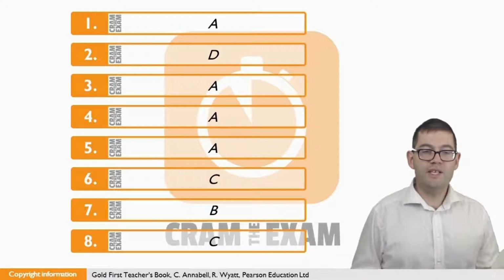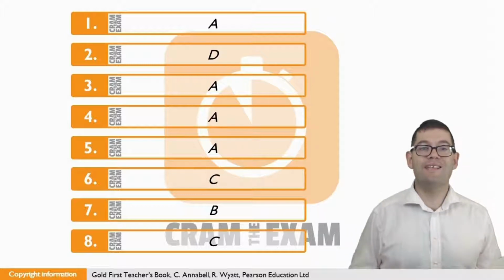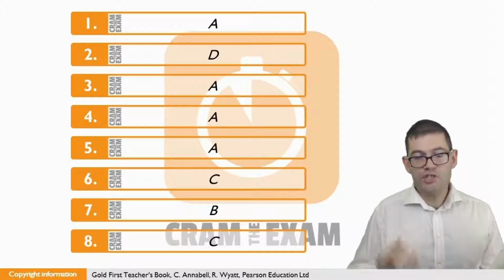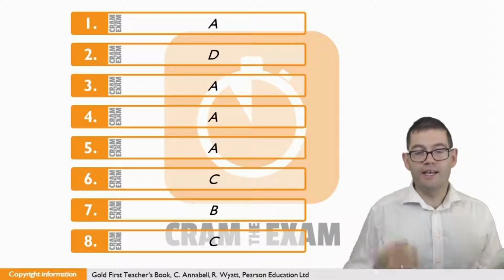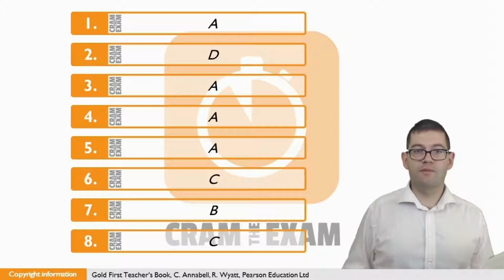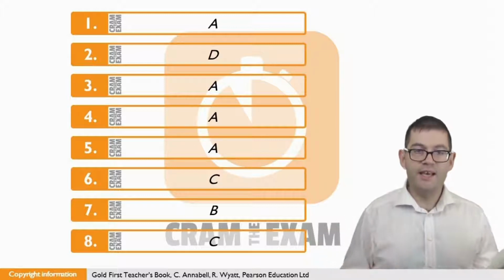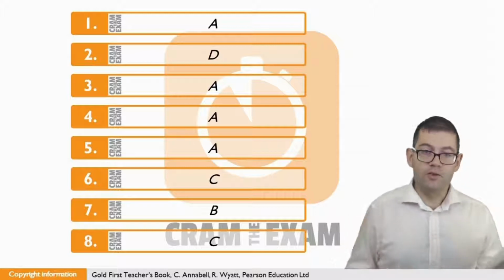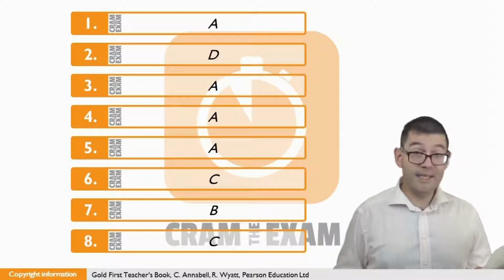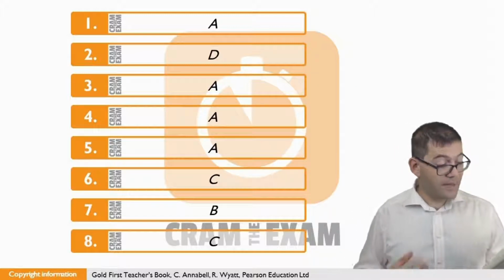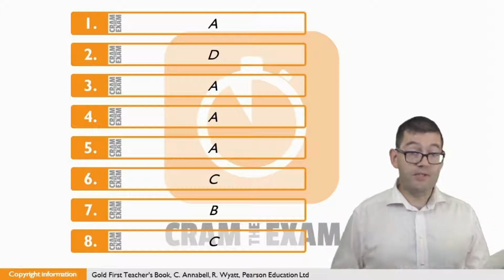For question number 6, what we need here is a phrasal verb that means the same as resolve, to resolve your problems. And if you want to resolve your problems, in other words, come to some kind of agreement or solution in which the problem no longer exists, then you have to sort out your problem. And that's why the answer is C in this case, made us sort them out ourselves.